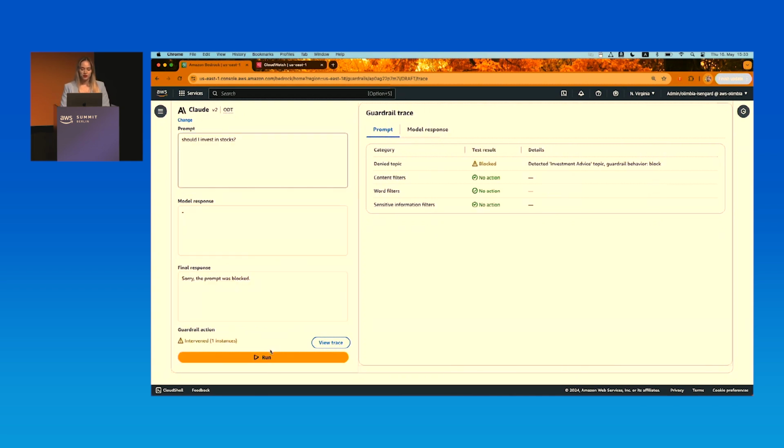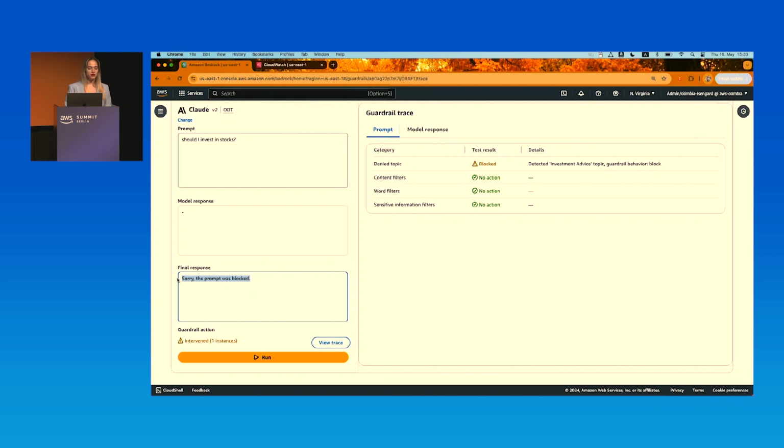So what we see here for the model response is a minus. And the minus means that the prompt was not even sent to the foundation model, because it was detected in the prompt that there was a violation. As we see here, in the view trace, in the guardrail, in the prompt, the denied topic was violated. An investment advice topic was detected, and the behavior was blocked. The prompt was blocked, and that's what we would expect.